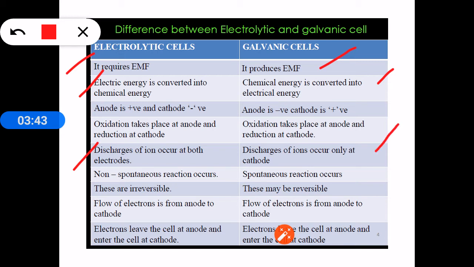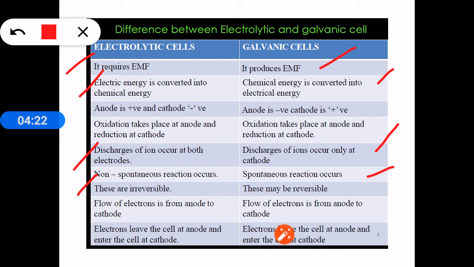discharge of ions occurs only at the cathode. The electrolytic cell reaction is non-spontaneous, and galvanic cells are spontaneous reactions. Spontaneous process or reaction means a process which takes place on its own accord without the help of any external agency or supplying energy or performing any work. If the process takes place on its own, we call it a spontaneous process. Electrochemical cells are spontaneous, whereas electrolytic cells are non-spontaneous, because for running this chemical reaction we have supplied energy by a battery, so they are not taking place on their own.